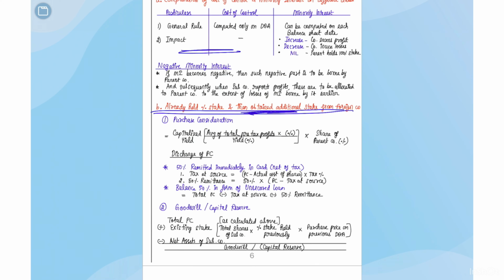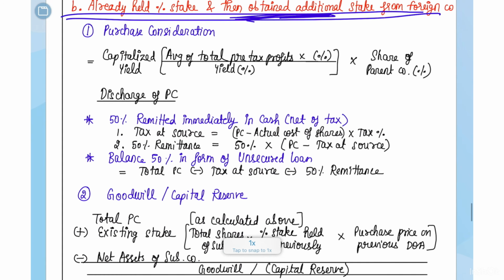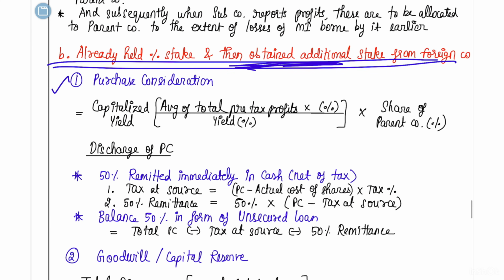Yes, so what did I tell you? Here, this is the two step process that you have to follow. Step one, you find out the purchase consideration. Step two, you find out the goodwill or reserve. First, how do you find out the purchase consideration is what we are going to understand.